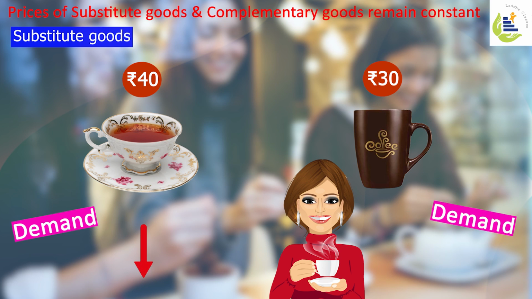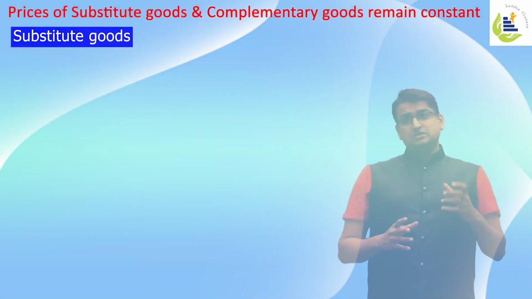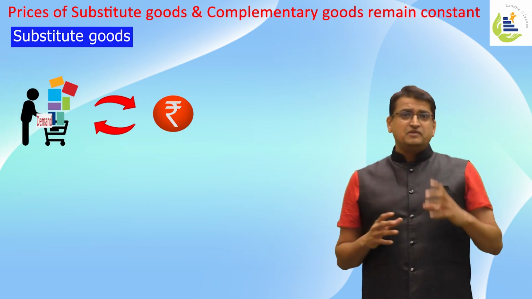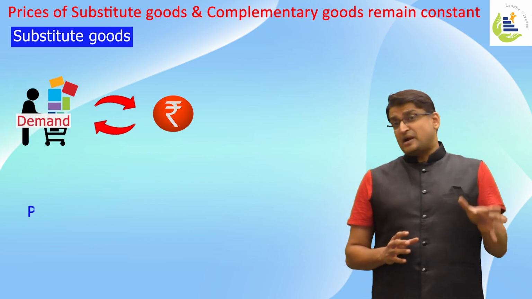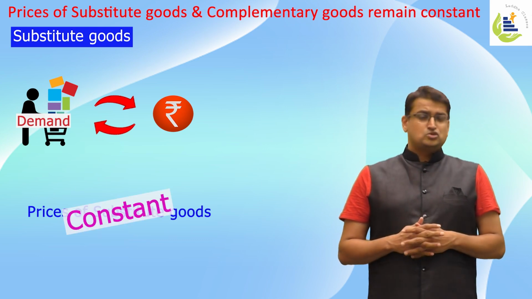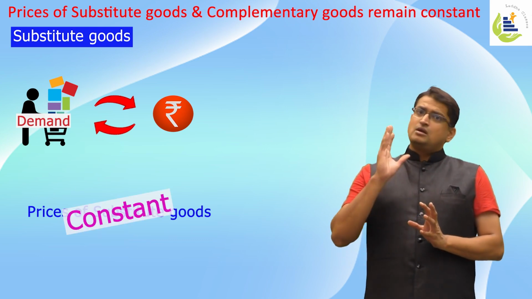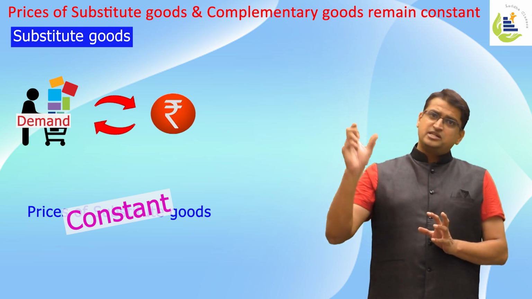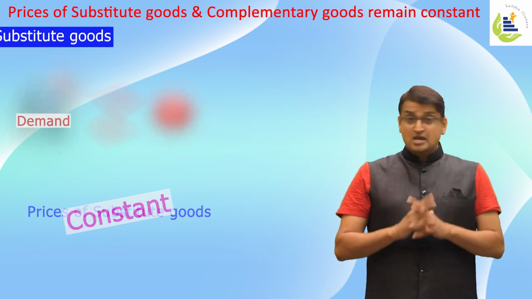So naturally, in order to study the effect of price and demand only, we need to assume that the prices of substitute goods are constant, so that we just see a pure effect of changes in price of a commodity and changes in its demand.